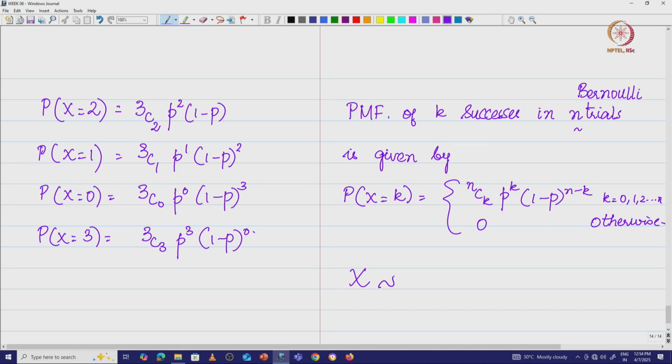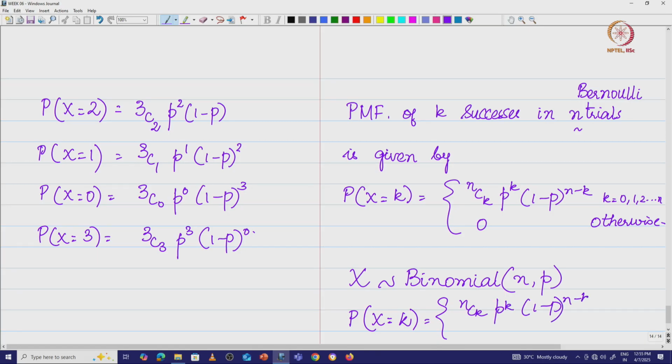So, I am going to say x is binomial of n number of trials, comma the probability of success p. The probability of x equal to k, the probability mass function, is n choose k p power k into 1 minus p power n minus k, k is equal to 0, 1, 2, up to n, 0 otherwise. Right, this is the probability mass function. Okay, great.